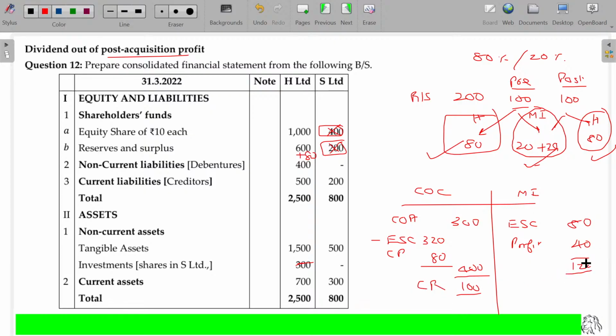Equity share capital being 1000. In reserves and surplus, reserves and surplus 680, capital reserve 100, overall the value being 780. Then minority interest 120.